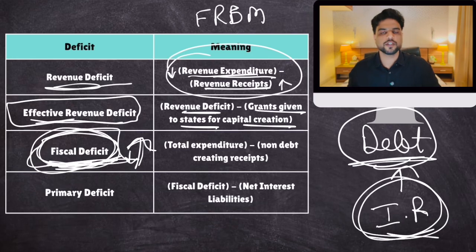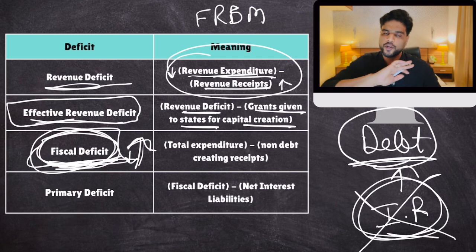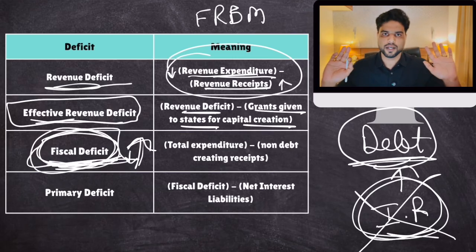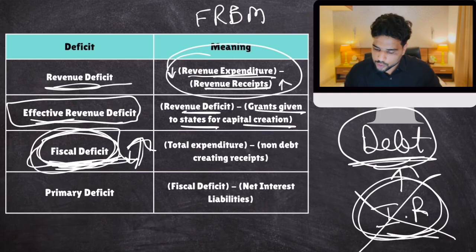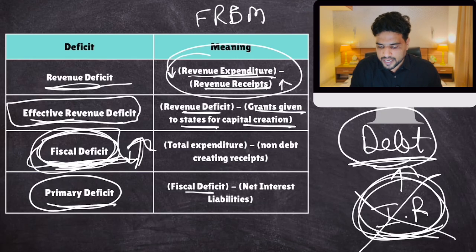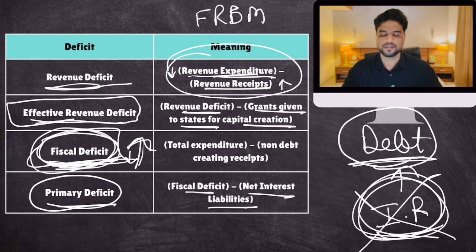So the Congress party says, okay, we understand this logic. Then let's do one thing. In your total expenditure, remove these interest payments. Remove all the interest payments from your total expenditure, and then see whether you're still running a deficit or not. If you are, then it's totally your fault. If you're not, then we understand that the fault lies with us. We borrowed too much back in the day, right? Now, after excluding interest payments, the deficit we get is called primary deficit. So primary deficit is fiscal deficit minus net interest liabilities.